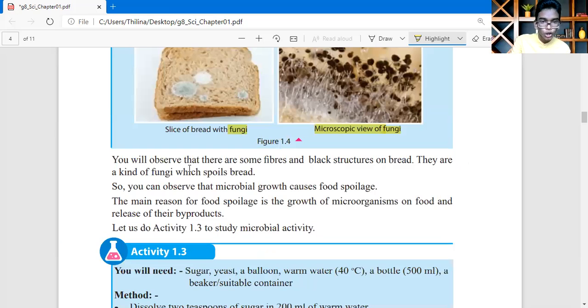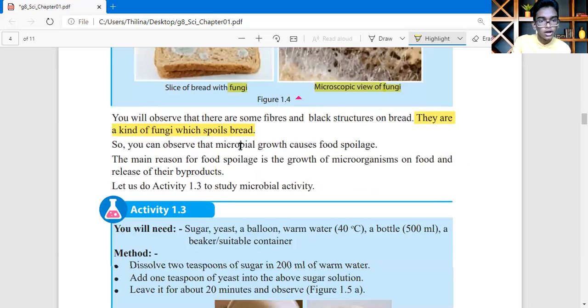You will observe that there are some fibers and black structures on the bread. They are a kind of fungi which spoils bread. Yes, as I told, they are a kind of fungi. So you can observe that microbial growth causes food spoilage. The main reason for food spoilage is the growth of microorganisms on food and the release of their byproducts.